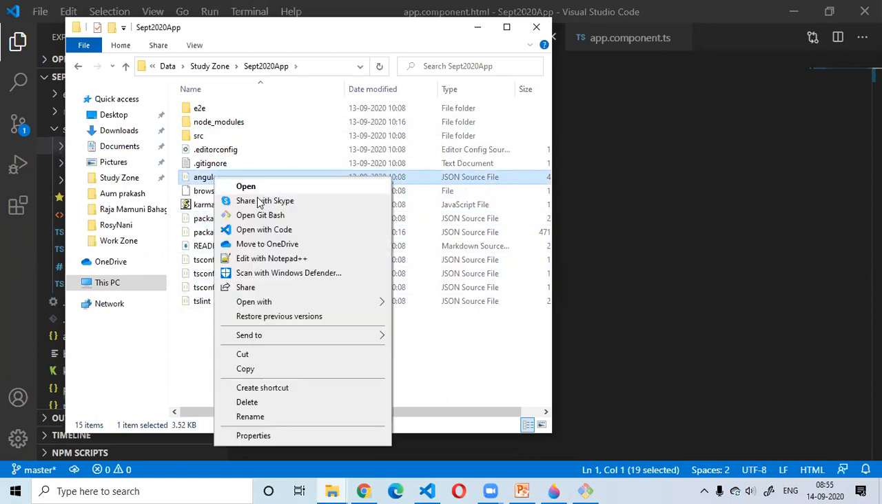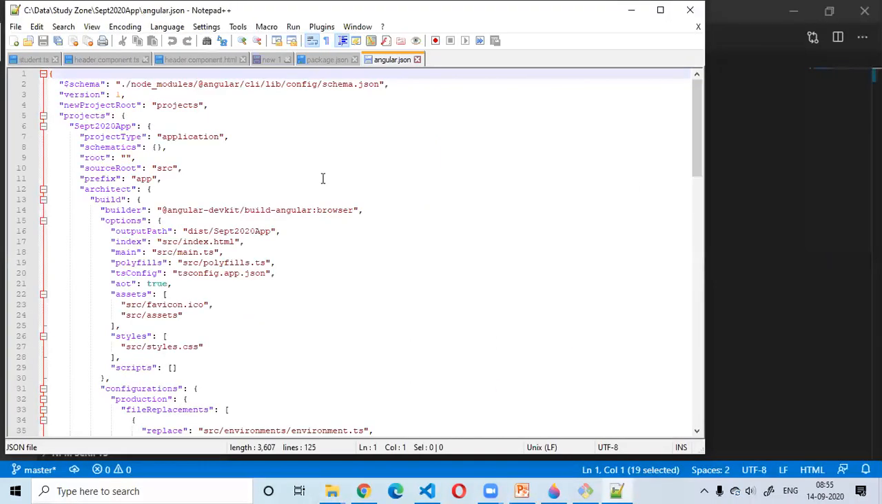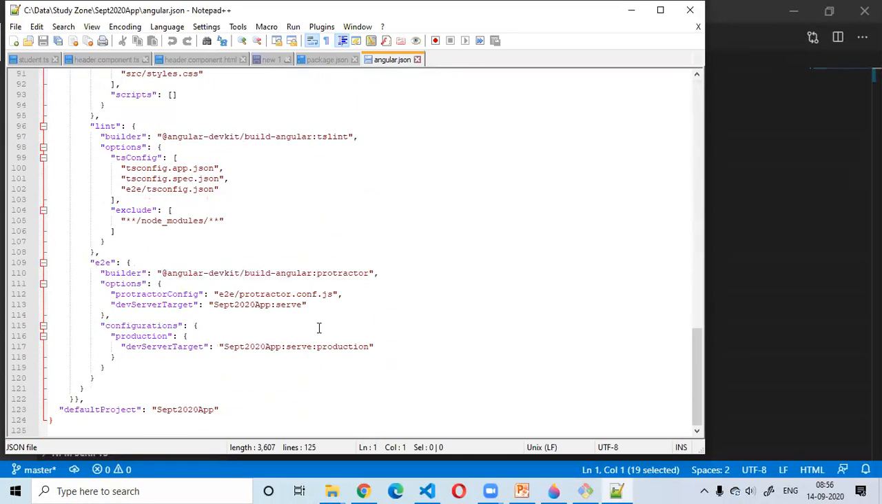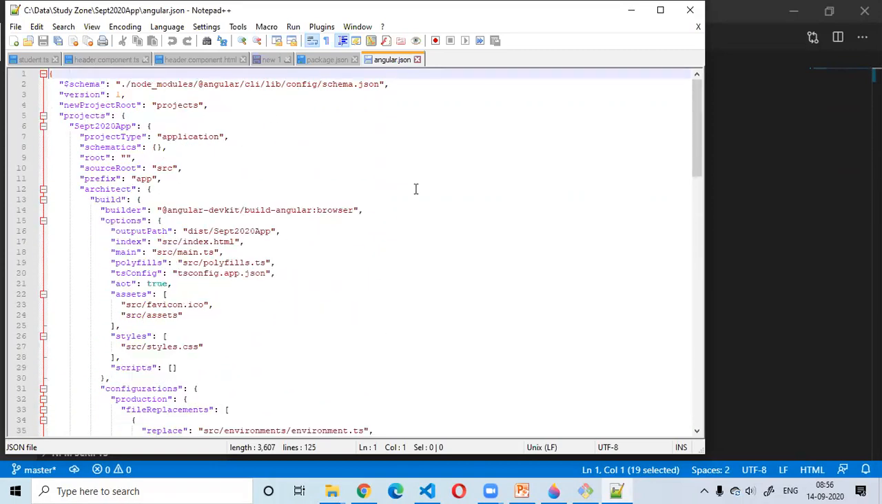So if you see this angular.json file, if you edit it, this JSON file is basically the configuration which is going to control the whole application. Inside this, the application also has a lot of configurations. I'm not interested in focusing on each and everything. I'm just trying to focus on a few small steps now. Just focusing on this particular line number 17.